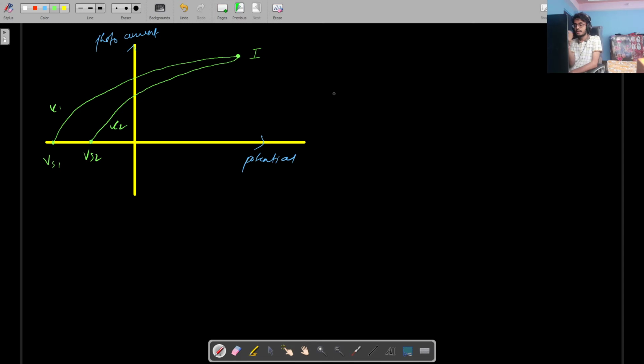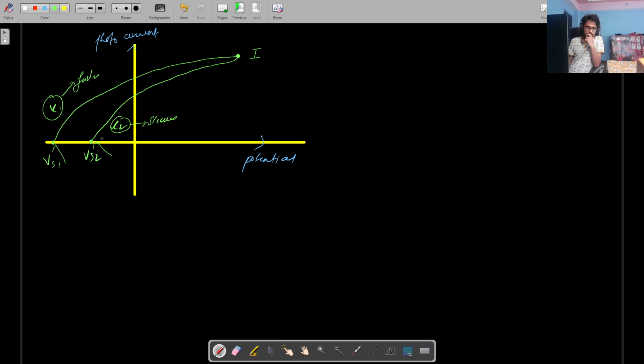So since here we have different frequencies, we'll have different stopping potentials, because one frequency may excite or accelerate an electron to a higher velocity than the other one, right? So clearly from this graph, it can be concluded that this frequency is making the electrons move faster, because we are requiring more negative potential to stop the electron, and this frequency is making the electrons go slower because we are requiring a comparatively lower amount of voltage to stop the electrons, right? So is that clear?